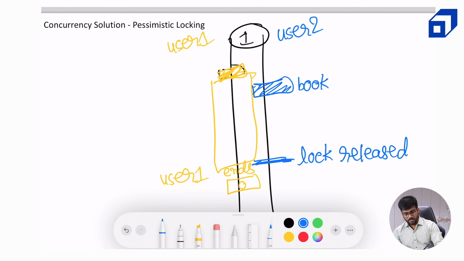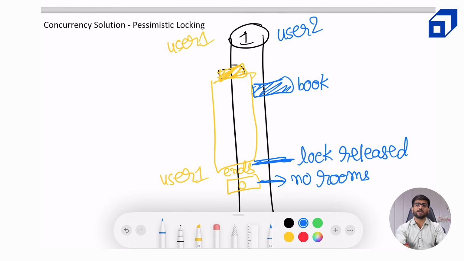Okay. And unfortunately, the transaction of user 2 realizes that the inventory is now 0. Okay, if you notice, the inventory has been updated to 0. No rooms are available now, and hence the SQL database will try to roll back the transaction and tell the user that no rooms are available. Please check for some other dates.